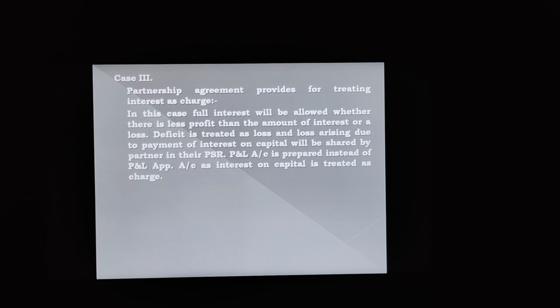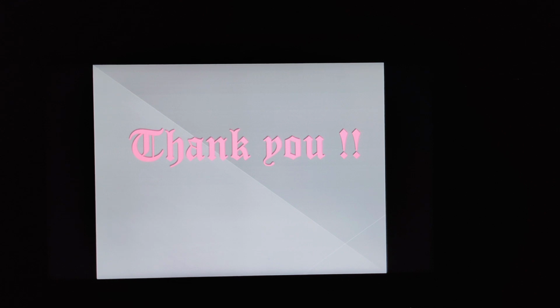This one is the main point. Profit and loss account is prepared instead of profit and loss appropriation account, and interest on capital is treated as a charge, and whatever interest we ascertain would be treated as a charge. So class, this was all set for today. We have to solve some questions regarding this, and after solving we will be proficient in calculating interest on capital in any type of question.